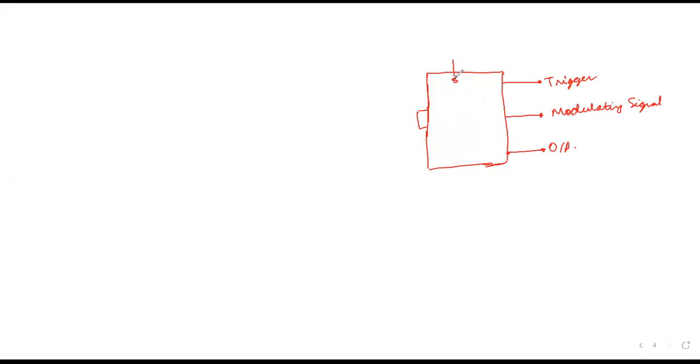Here are the pin numbers which are given in the picture, where VCC is applied, and this is connected with a resistive and a capacitive circuit.